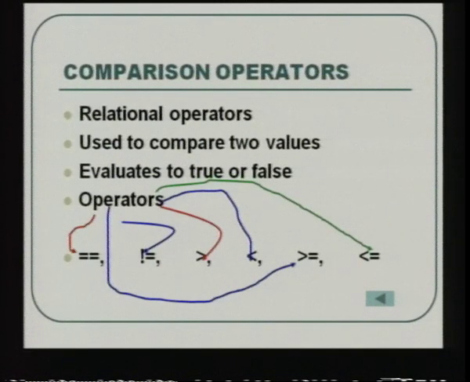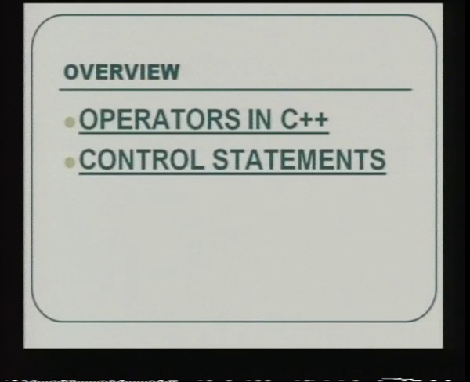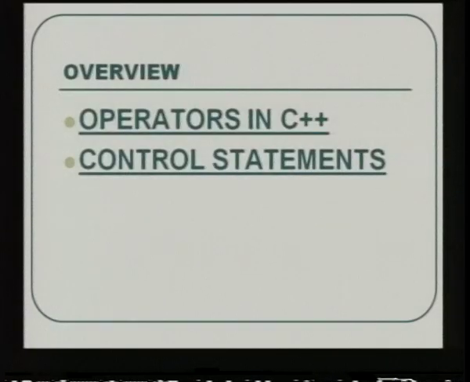So these are the operators that we have seen in C++: the arithmetic operators, the assignment operators, unary operators, the condensed way of using them, and then the logical and comparison operators. Now we will see the control statements in C++ after the break.